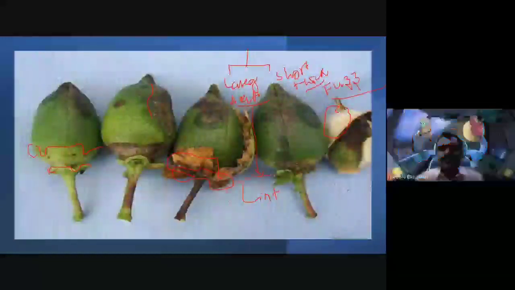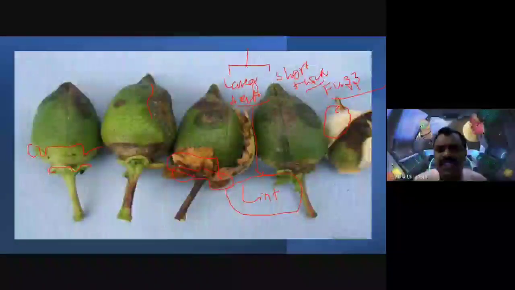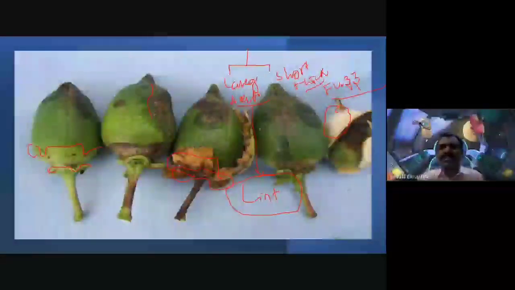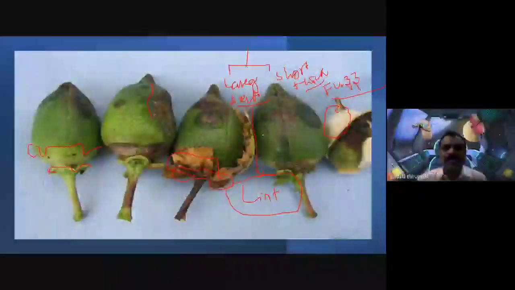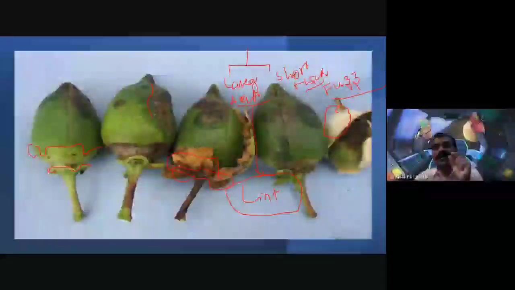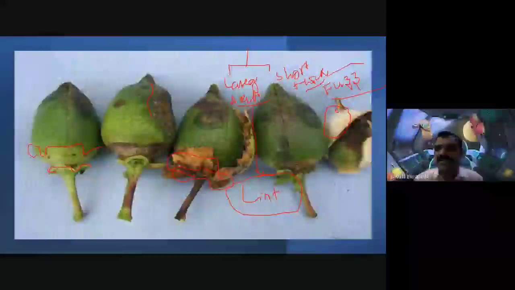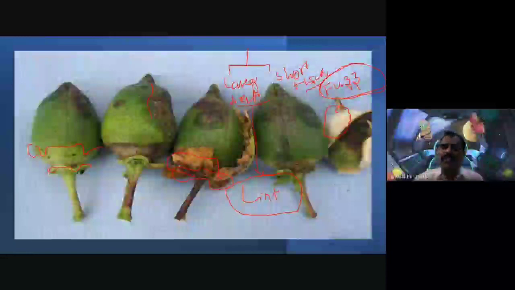Yes, sir. So lint is the longer, slender, whitish hair-like structure. It is nothing but our cotton fiber. Along with this lint, the shorter, thicker fibers we call fuzz. So two types of fibers are observed on the surface of the cotton seeds.